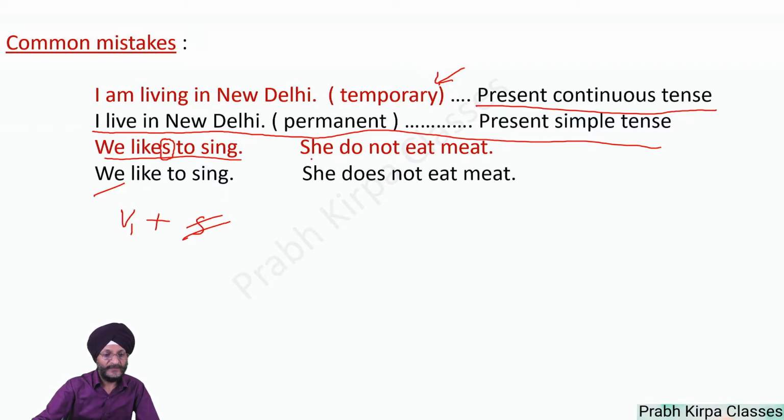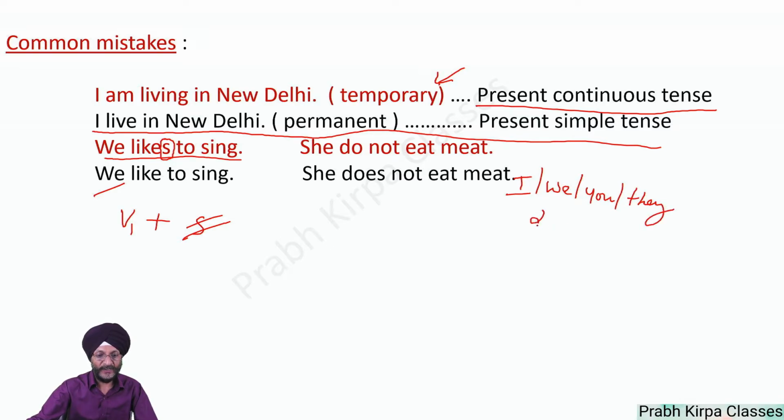Then another example is she do not eat meat. As already told, in the case of I, we, you or they, you have to use the word do, and in the case of third person singular, you have to use the word does. So here you will say she does not eat meat.